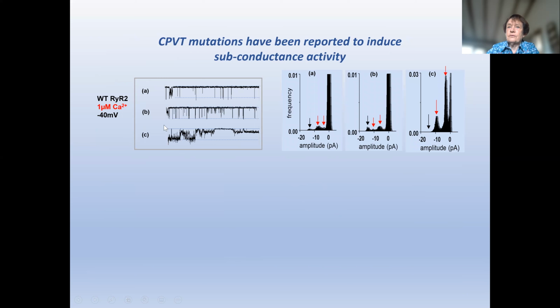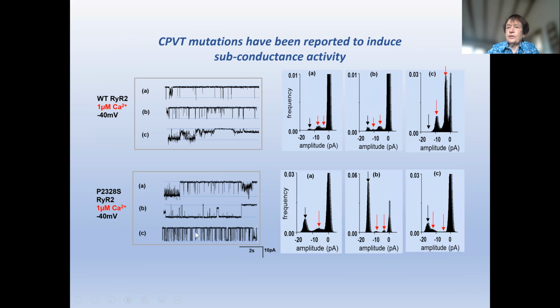These are 3 normal channels and 3 mutant channels. In both cases, the channels are opening from the closed level to the maximum open level. And both in the mutant and the wild type, you can see openings to levels that are less than the maximum conductance all the way through. And this is also shown in the amplitude frequency histograms. The black arrows here point to the maximum open conductance, the red arrows to the substate activity. Zero conductance is the closed level. So subconductance activity is not being induced by the mutation.